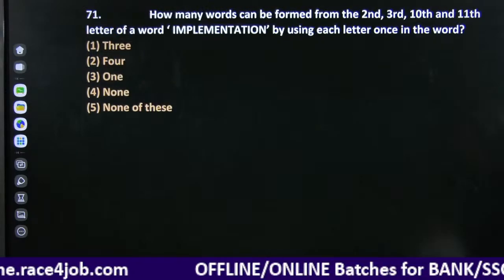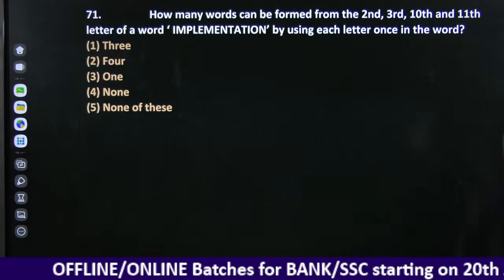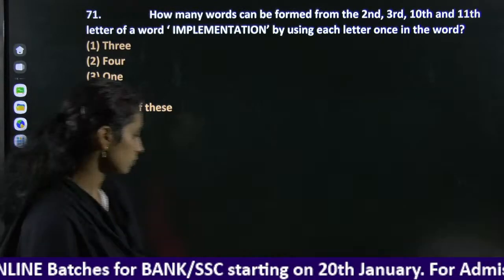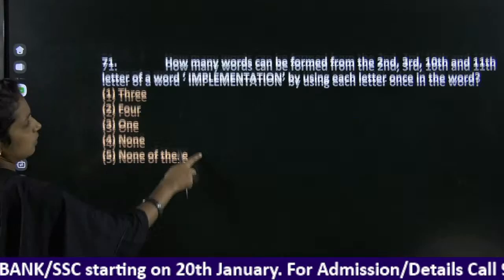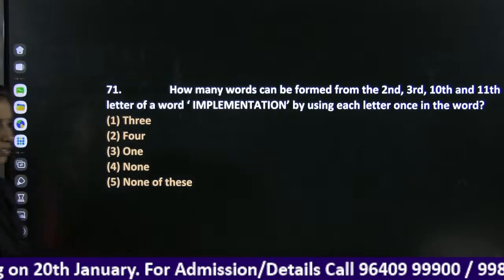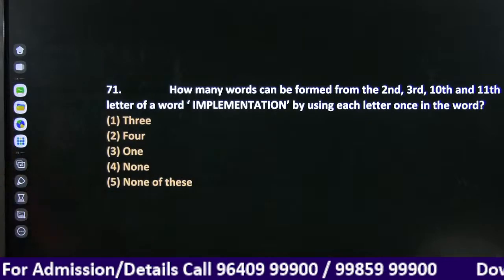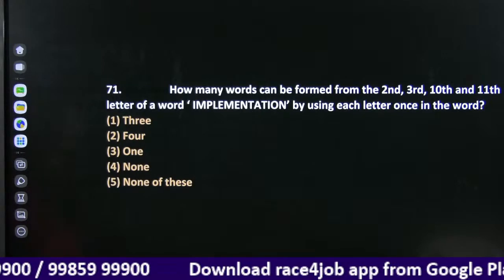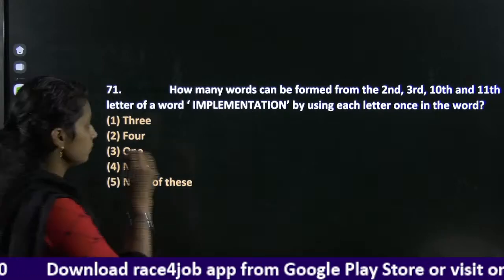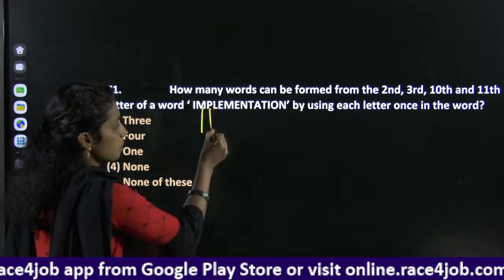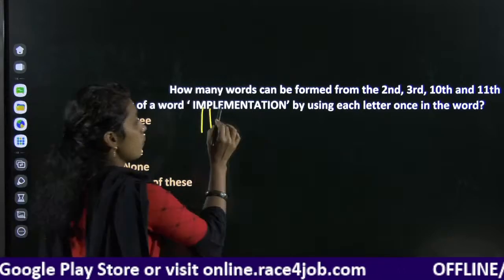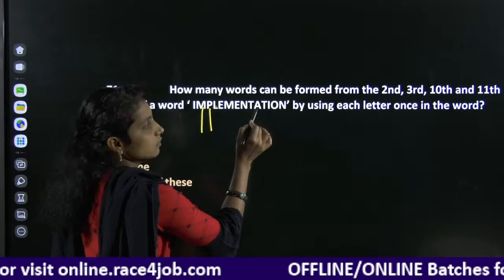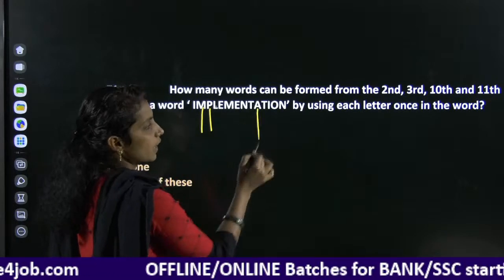Right. And here we have a next question. How many words can be formed from the second, third, 10th and 11th letters of the word? Second is M, third is P, 4, 5, 6, 7, 8, 9, 10, 11.